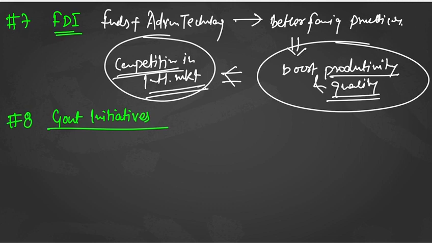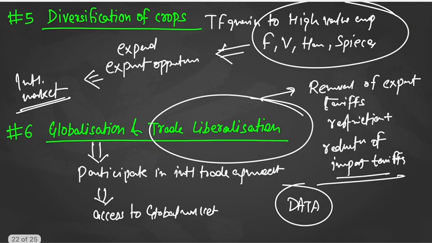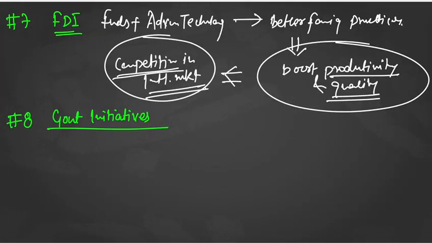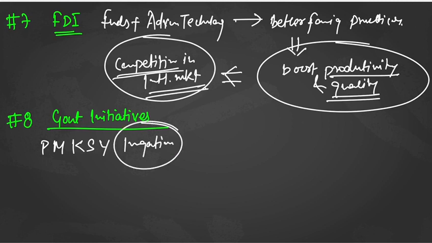Next, under government initiatives, we had talked about government policies here. So you could have clubbed those points, or if you know 2-3 extra government initiatives, you can put them under a separate subheading also. Here you can talk about PM Krishi Sinchai Yojana. This is particularly for irrigation, because now availability of water will lead to increased production of the crop first.